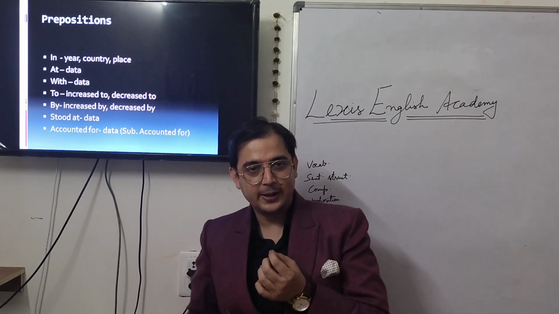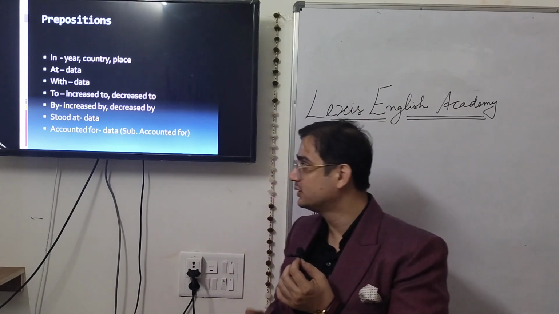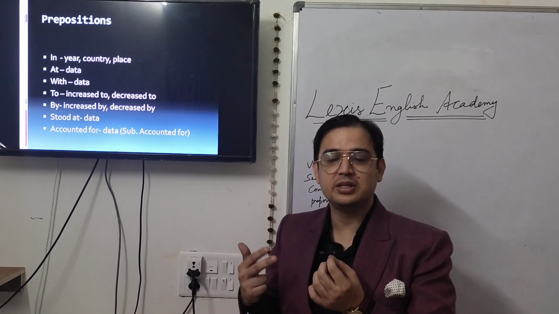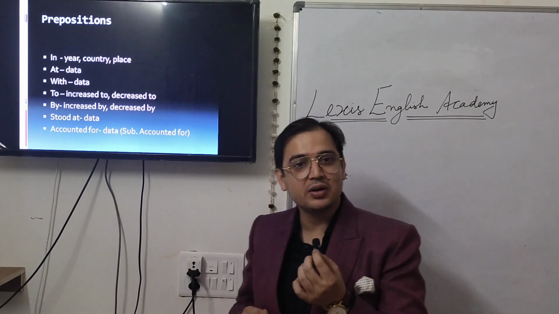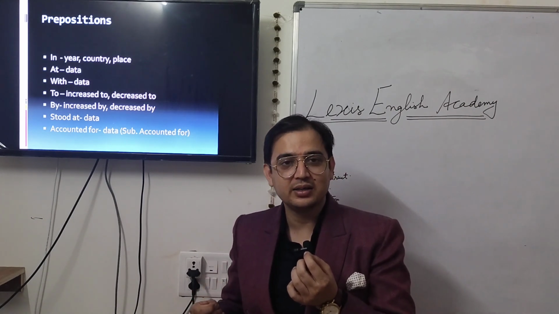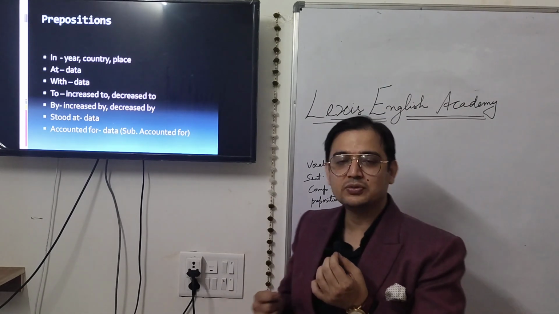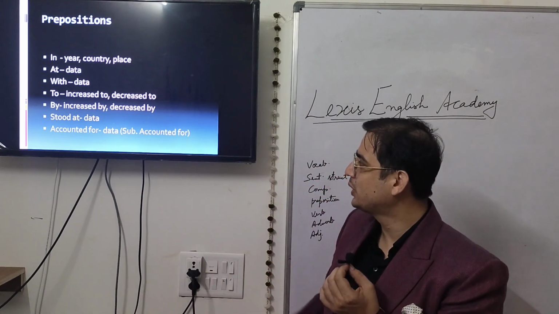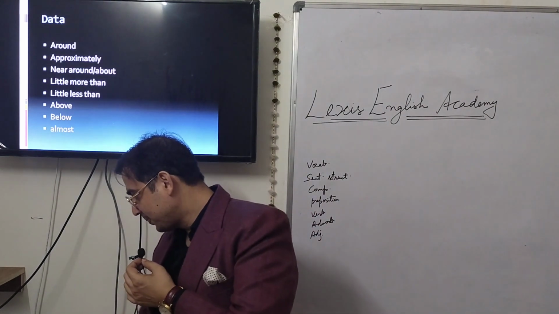Whenever you are going to specify the difference in the sales, at that time you have to use "by". The sales of car increased by 2 lakh, which means there was an increase of 2 lakh in the sales. The sales of car was highest in the year 2010, where it stood at 10 million. So this way "stood at" can be used to specify the data. The sales of car was highest in 2010, which accounted for 10 million. So this way you can use the prepositions while specifying the data.